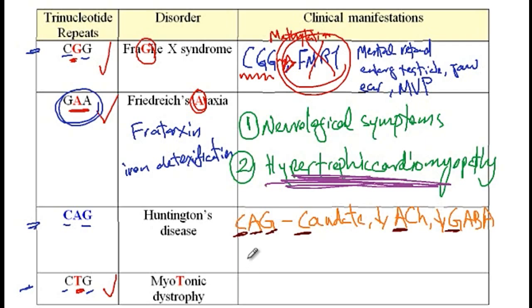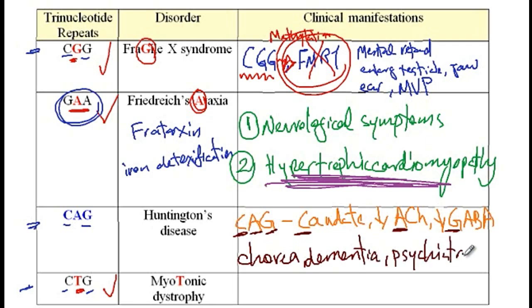And these patients present with chorea, dementia, as well as psychiatric problems.